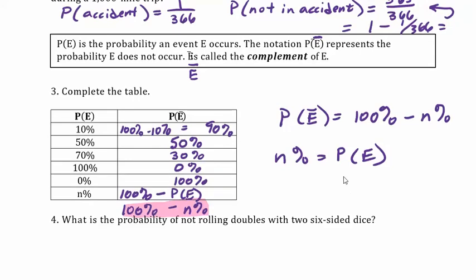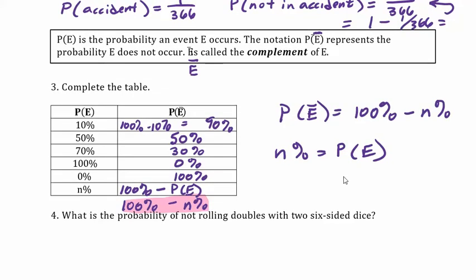All right, so let's look at one more example down here. What is the probability of not rolling doubles with two 6-sided dice? All right, pause the video, take a shot at that one. Well, let's think of this two different ways, all right? Let's use our complement.